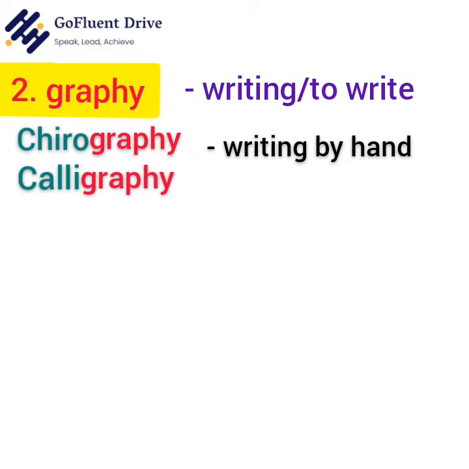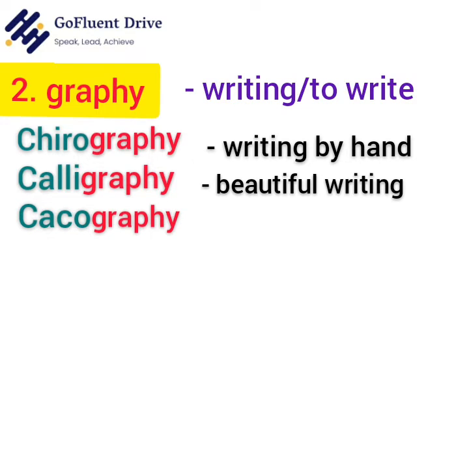Calligraphy. Here again we have two root words, calli and graphy. Graphy means writing and calli means beauty. Thus, calligraphy means beautiful writing. Cacography. We know that graphy means writing and caco means bad. Thus, cacography means bad writing.